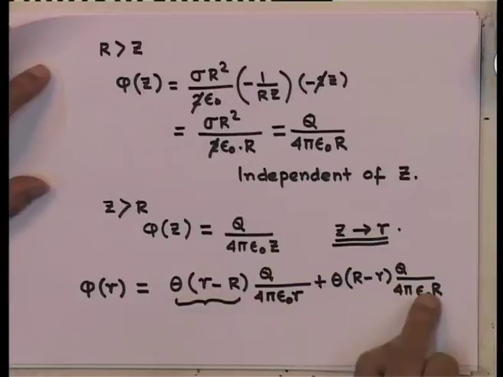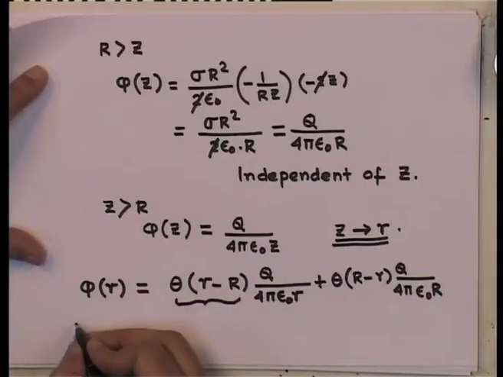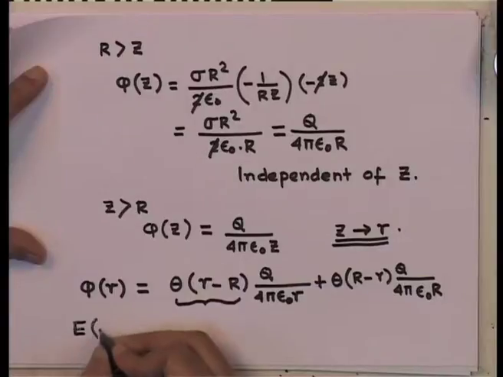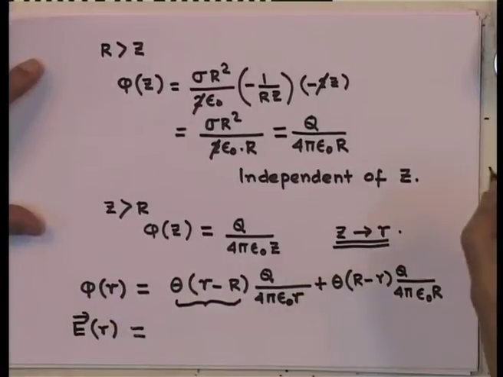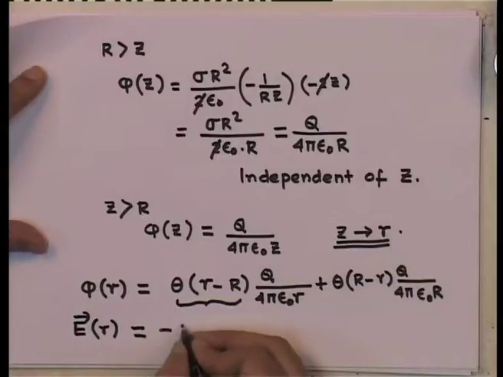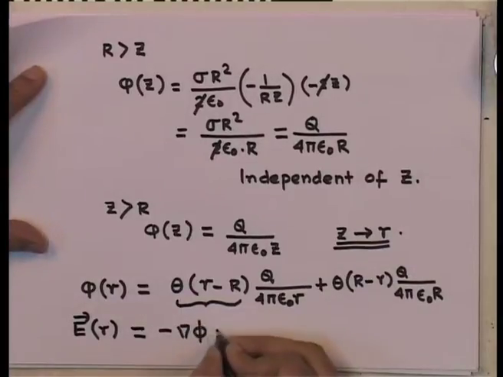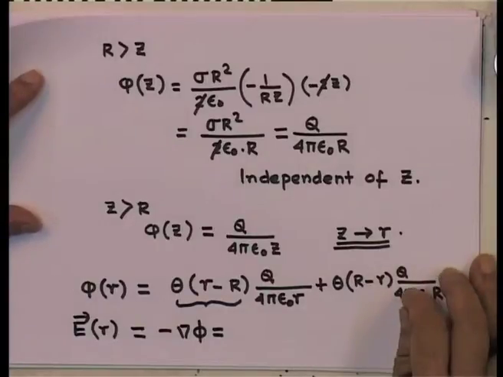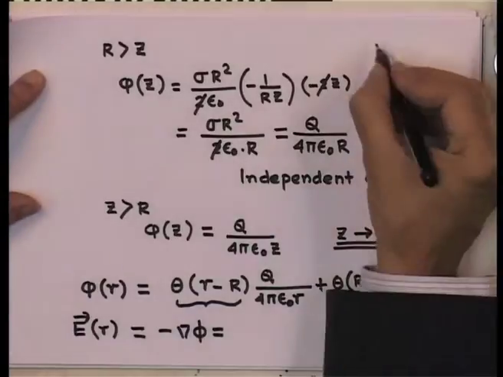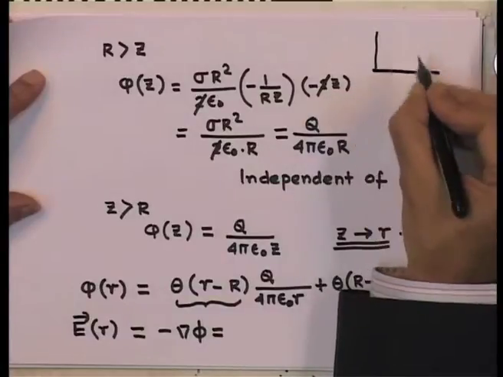So, this is the way to write it, and the electric field is obtained as a negative gradient of this potential. This is a constant, so it does not really give me any contribution. So, a theta function is something like this.